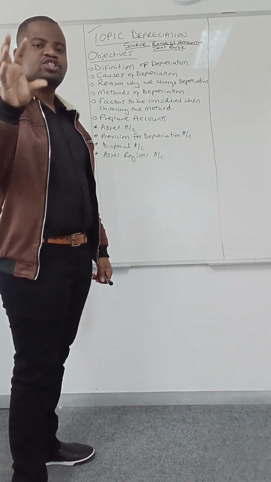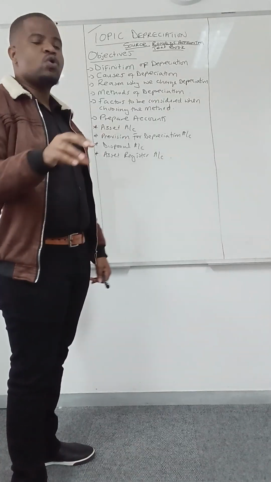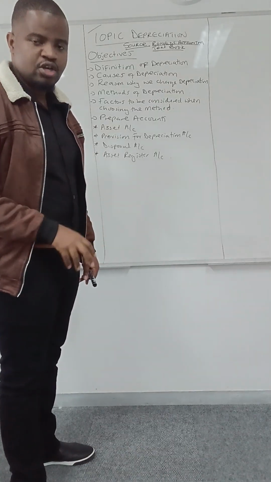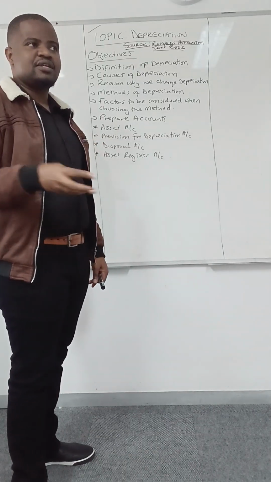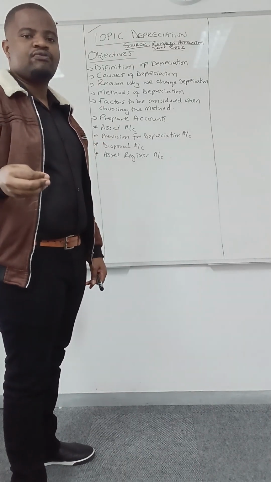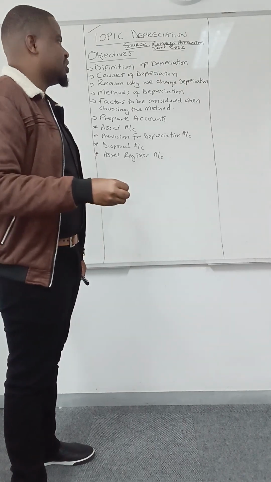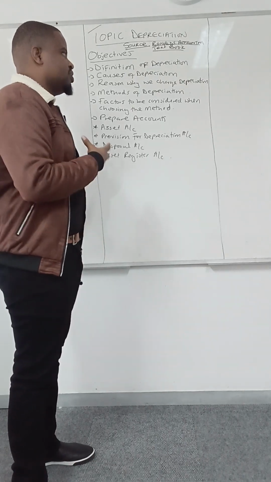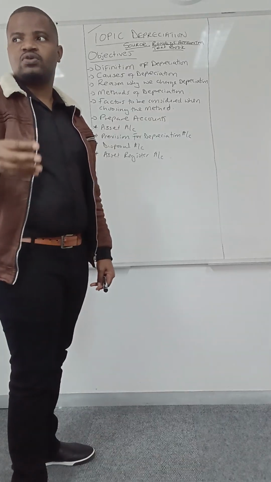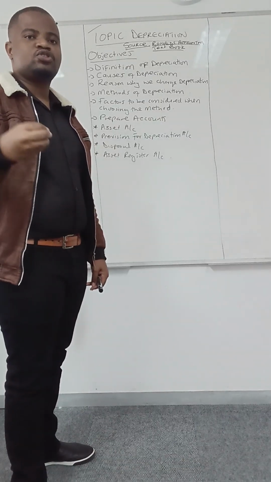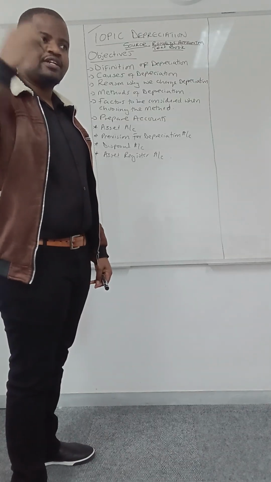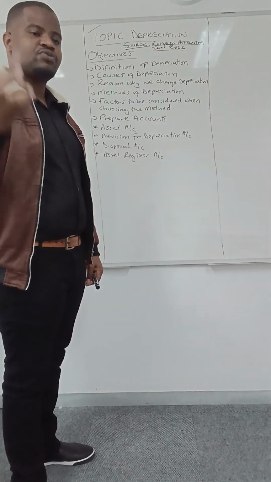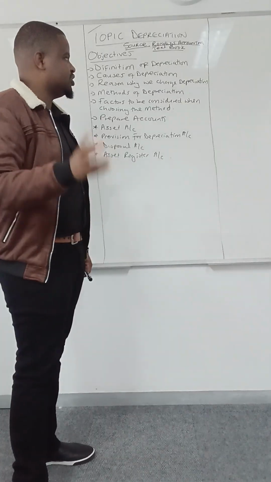Number 3, we charge depreciation to go in line with matching concept, which says the revenue of an asset must be written off against the expense of what? Of the asset. In other words, matching concept is just there to make sure that all revenue must be written off against expenses of the same financial what year, right?